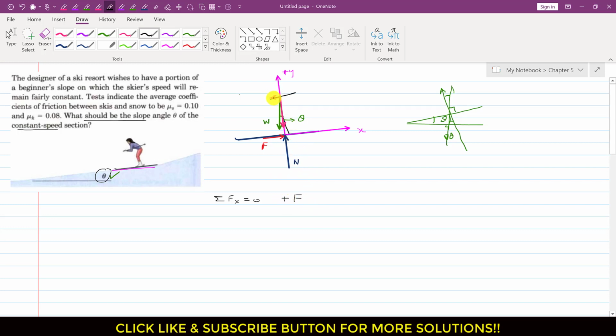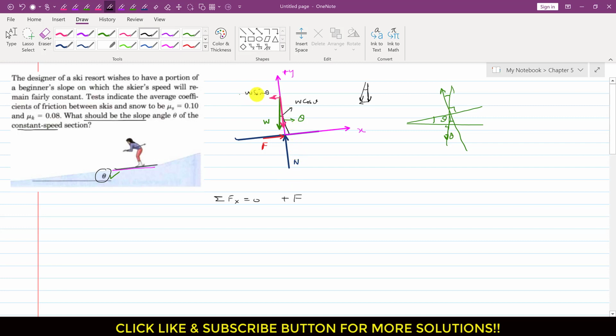If we consider this triangle, this is W, this is angle theta, this one is the cos component, W cos theta, and this one is the sine component, W sine theta.